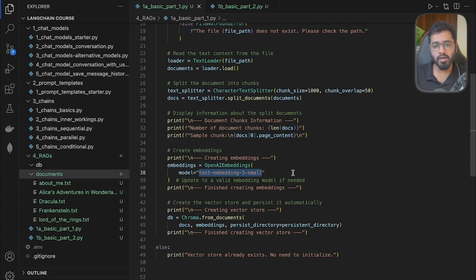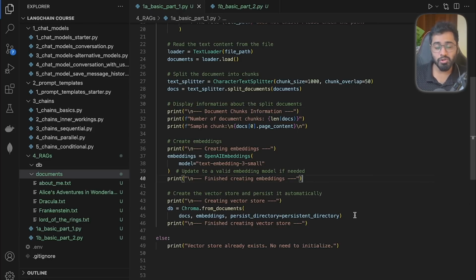There is also another model called text embedding 3 large. If you want your vector embeddings to have a lot more numbers in the array, then you can go for this large model. Of course, for this tutorial, we're going to be sticking with the small. I believe this does the job pretty well. Once we have all of the embeddings right here, the next step is to store them in the database, the vector database, right?